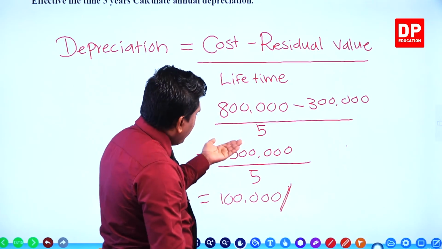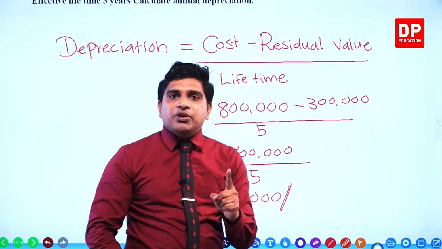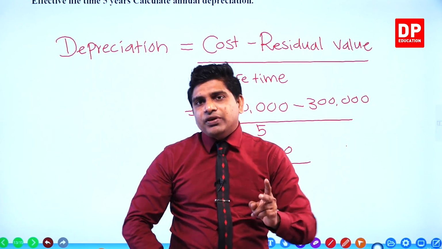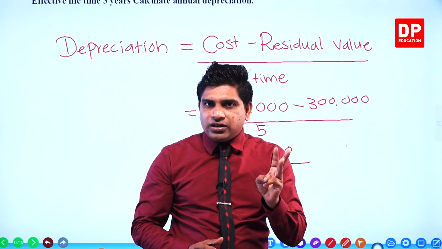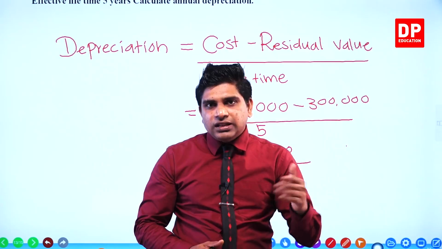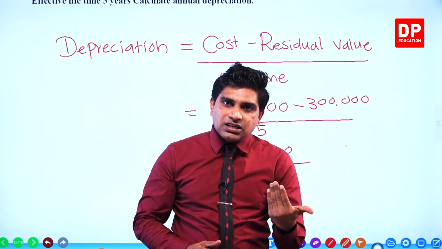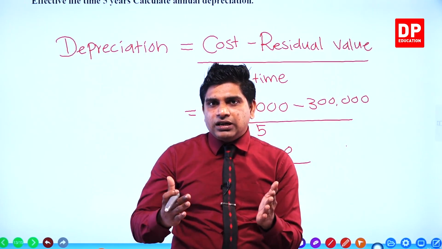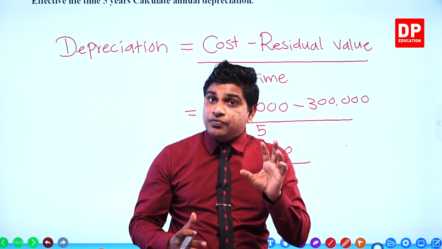Right? Then 500,000 divided by 5 is the 1 year depreciation, 100,000. Second year, the total is 200,000. When we go to the third year, that year also 100,000. How many total? 300,000. When we go to the fourth year, that year also 100,000. How many total? 400,000. When we go to the last year, why, because the lifetime is 5, the fifth year also we allocate 100,000. 100,000 five times.